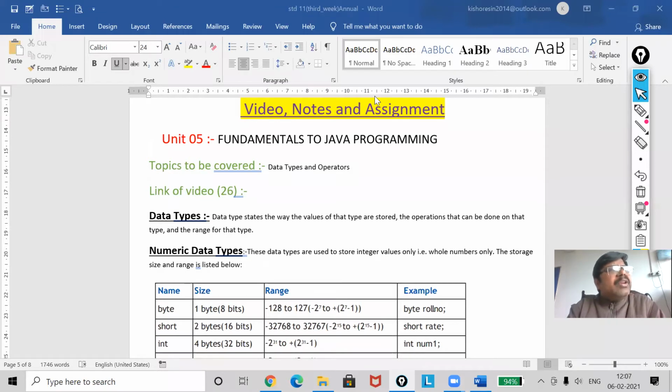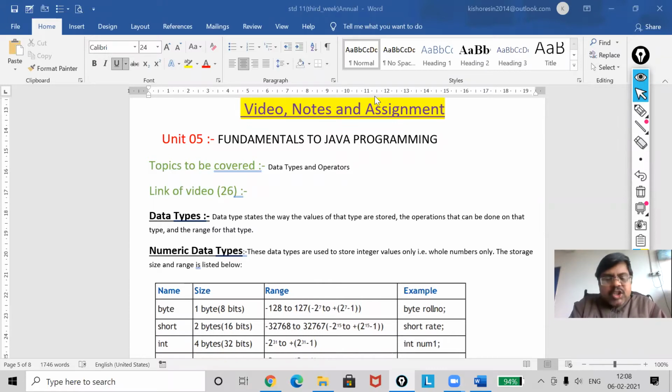Now the next token is your identifier. Generally, identifiers we use for our class and our variable names. Third one, literals. In literals you have the data types. I will discuss all these literals.